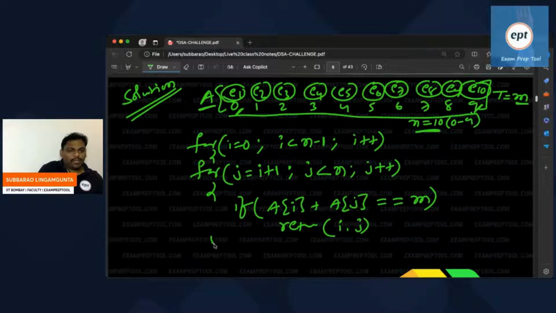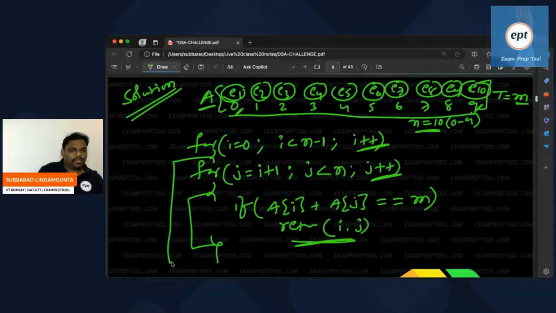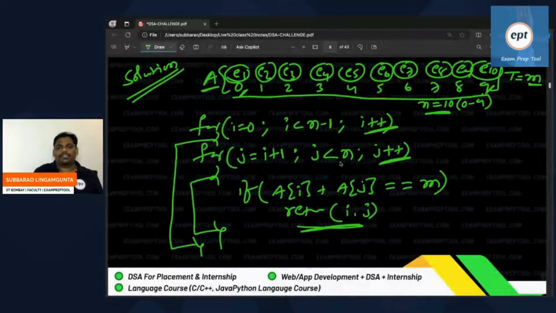Otherwise, it will continue further. If the condition is true, return i, j. If not, j plus plus, then i plus plus. I think with the help of two loops, you can manage to solve this problem. This is the algorithm, and this is the answer for this problem.